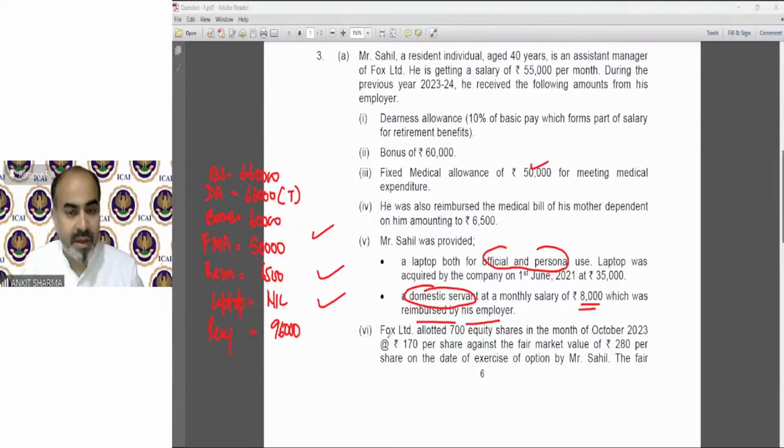96,000. The next point is Fox Limited allotted 700 equity shares in the month of October 2023 at 170 rupees per share against the market value of 280 per share. So if you are receiving any shares of that company at a lower value, then the difference is going to be a perquisite. So shares perquisite value, that is the difference, 280 minus 170, that means 110 rupees for 700 equity shares. That will be 77,000. Clear?